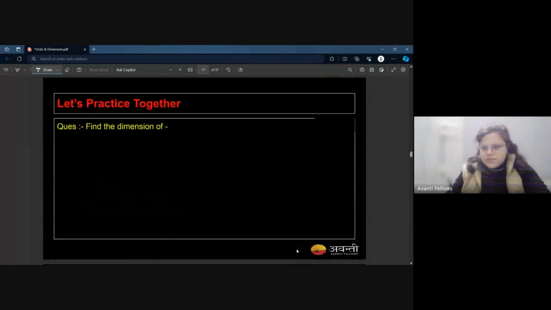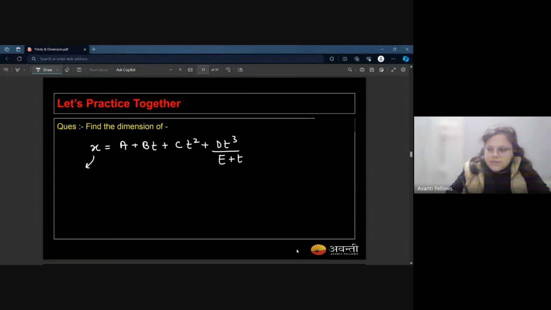So there is another question for you: x is equal to a plus bt plus ct square plus dt cube divided by e plus t, where x is the displacement and t is the time. You have to find the dimensions of all of these quantities a, b, c, d and e.